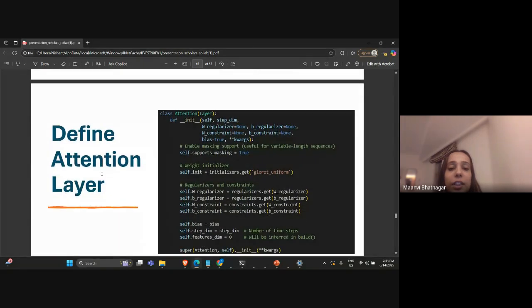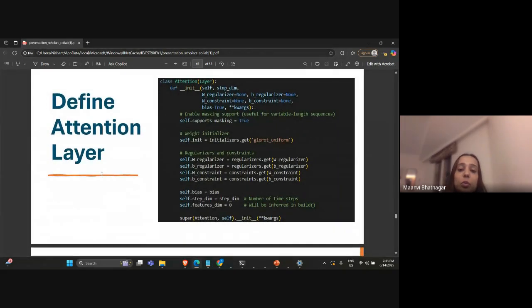To make the attention layer, we have used this code in which a class was defined, and different regularization parameters, weight constraints and bias constraints were used, and the attention layer was developed.